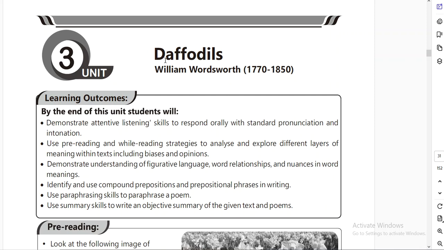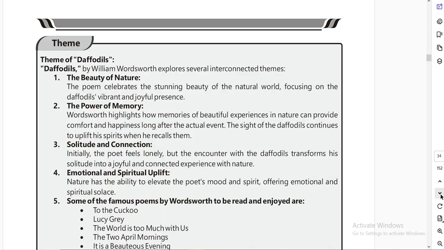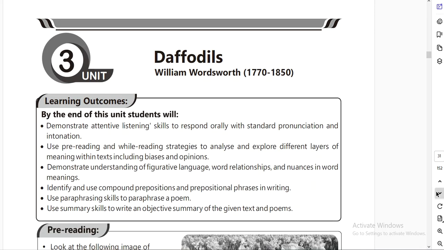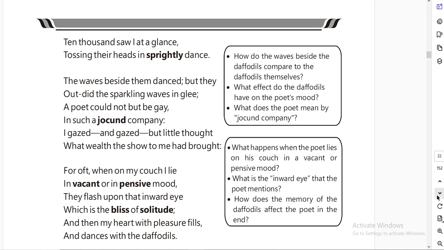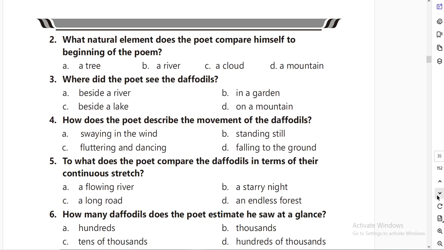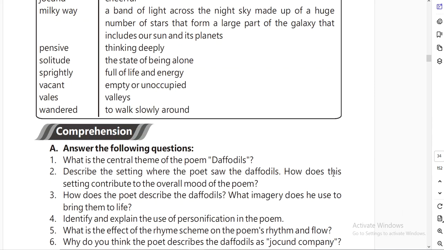So today we will be doing the exercise of unit number 3, Daffodils. In my previous video I posted two videos regarding the question answers of Daffodils. As you all know very well, we are working on all the chapters of the new English grade 9 textbook, which is going to be published by PTB. From now onward, grade 9 students and pre-9 students will be studying this book. So if you want the question answers, you can watch my previous videos. Next, today we will be doing the exercise.